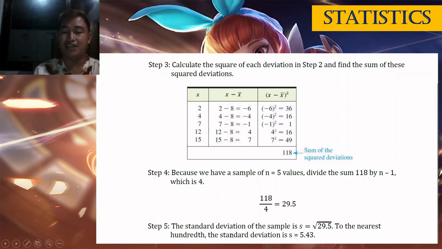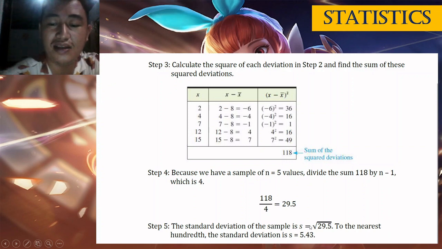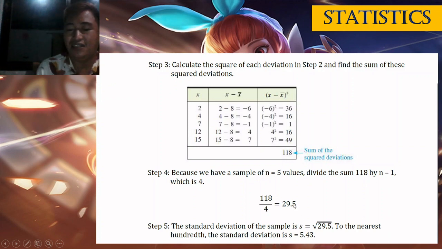And then step 5, the standard deviation of the sample s is equal to the square root of 29.5, which is equal to 5.43. So, mauna ni class atong final answer ang standard deviation, to the nearest hundredth. Okay? Again, kung tama natin ang step 4, class, mauna na ang variance, which is 29.5.